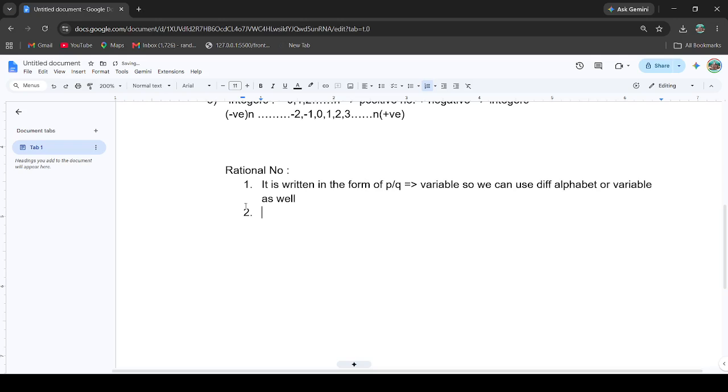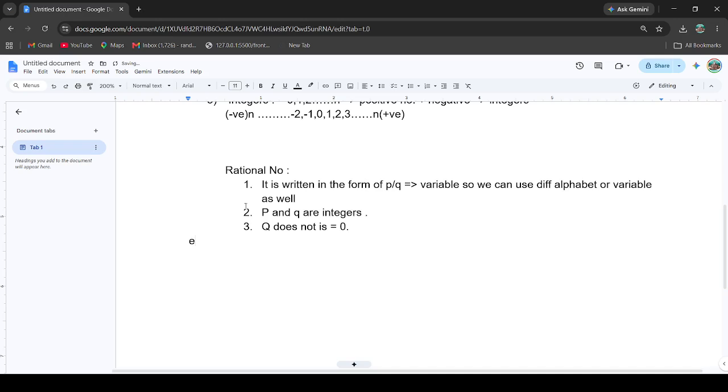Second condition: p and q are integers. It is mandatory. And third condition: q is not equal to 0. So these three conditions should be satisfied for the rational number.